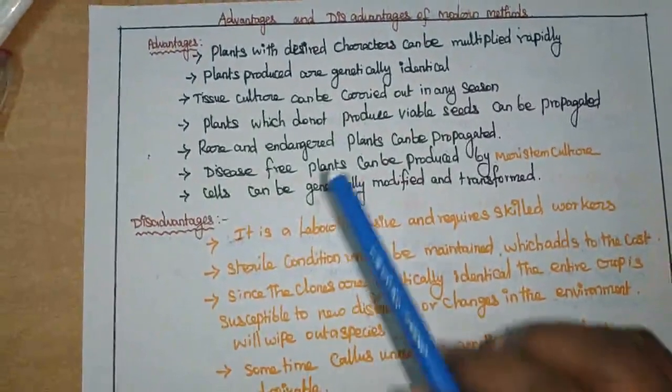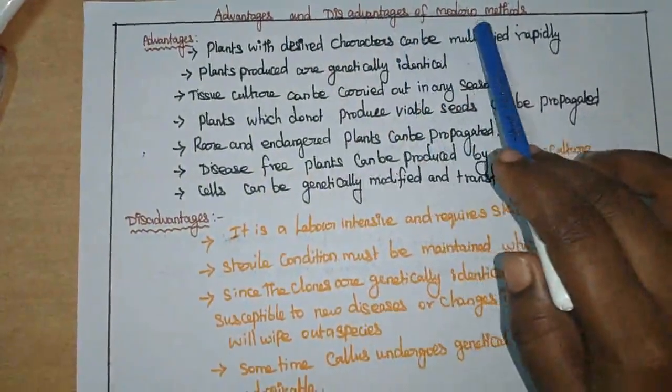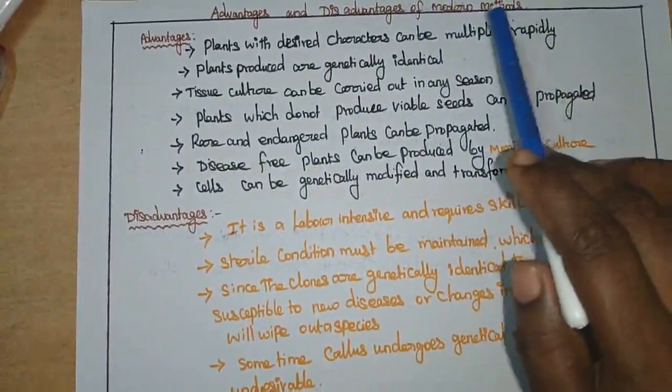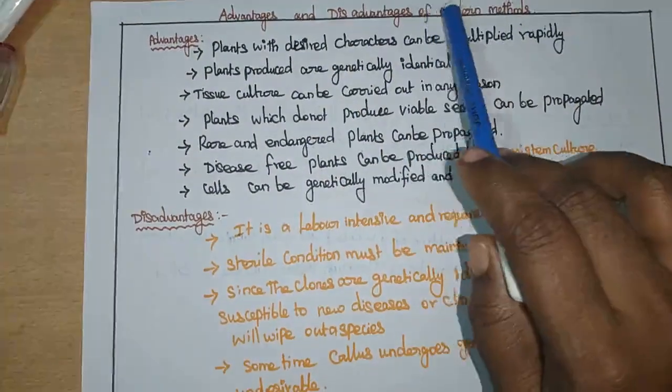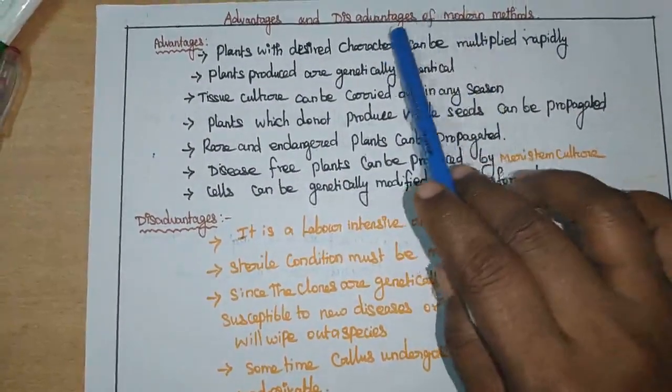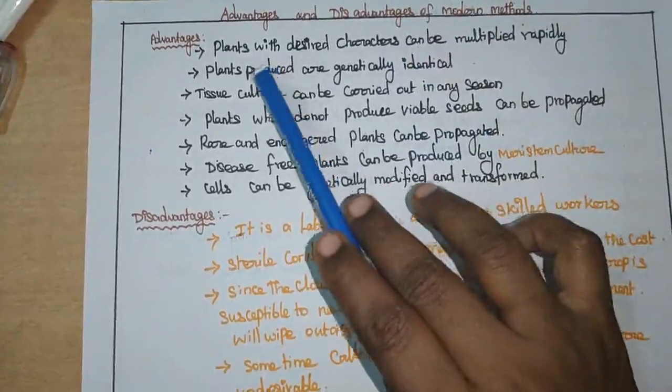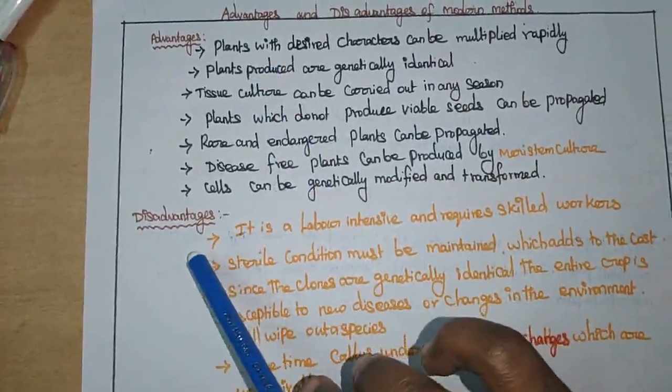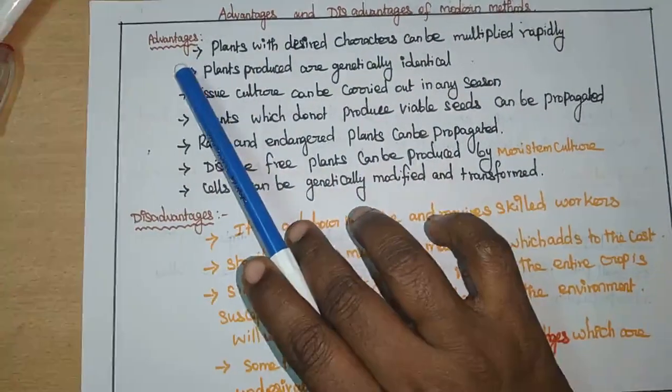Let us see the advantages and disadvantages of modern methods. What is a modern method? We have seen already. Micropropagation is a modern method. Its advantages and disadvantages we are going to discuss now.